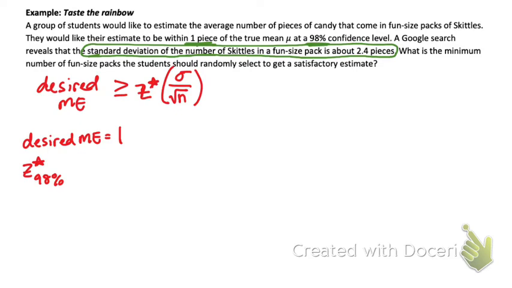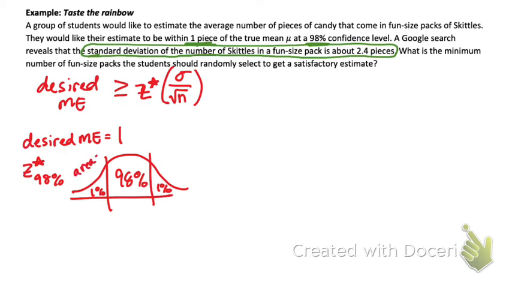So, we're going to have to remember how to find it. If I have 98% in the middle, that means that there is 1% on either side. That means I have an area of 0.01.